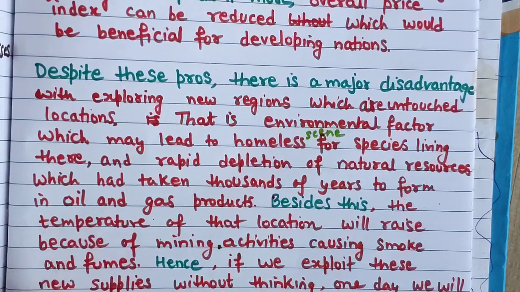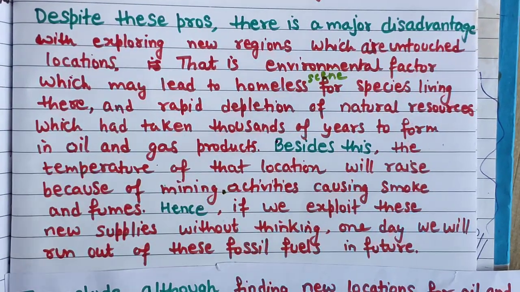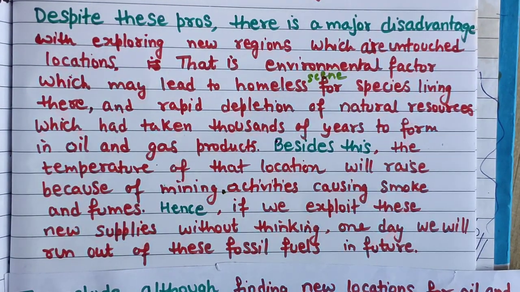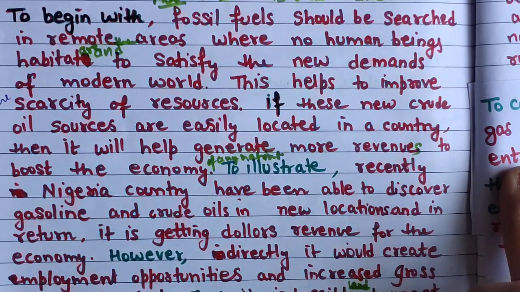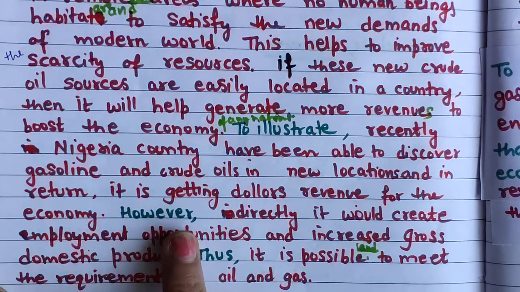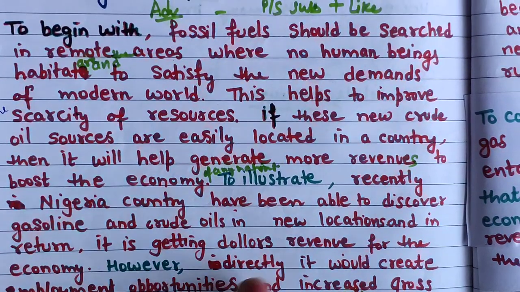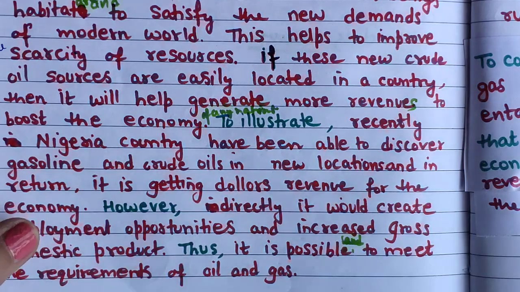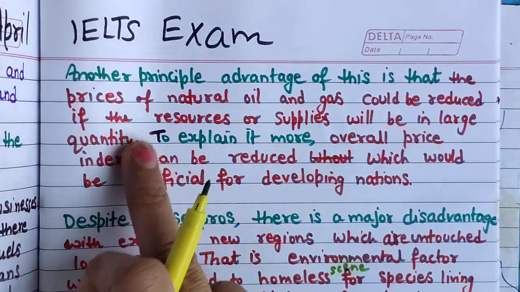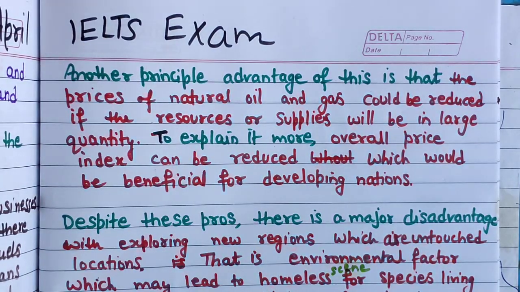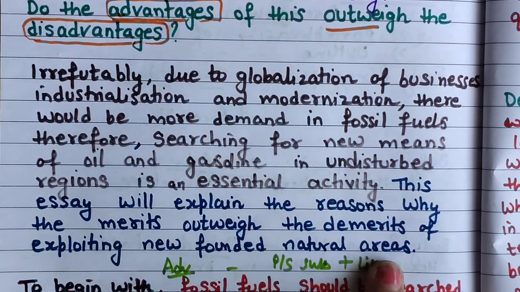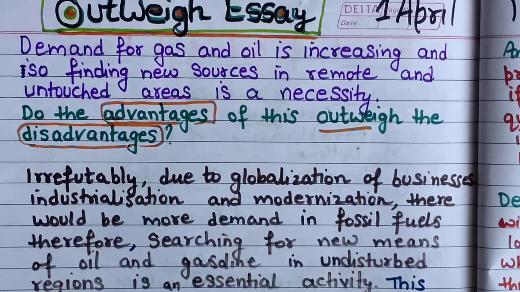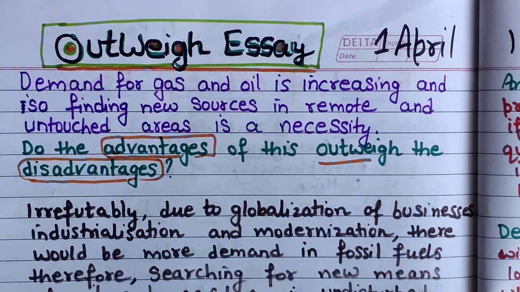This is the disadvantage paragraph and I will show you the advantages. You can see these advantages first, and then the second point you can see this, and I will show you the third point. This is the third advantage. And what about the introduction? So this is the introduction and this is the question statement.